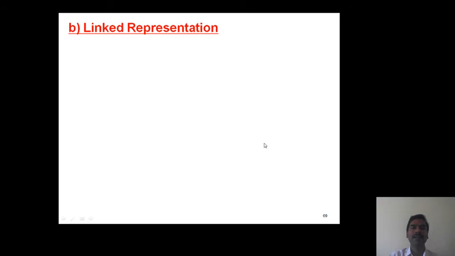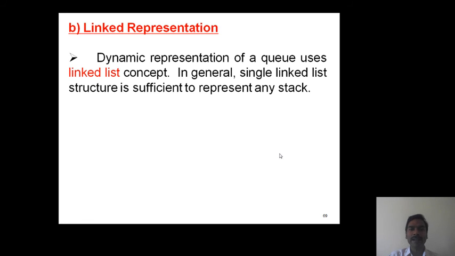Now the second format, linked representation. Linked representation of a queue uses the linked list concept. Similar to stack, in queue also a single linked list is enough to represent dynamic representation.